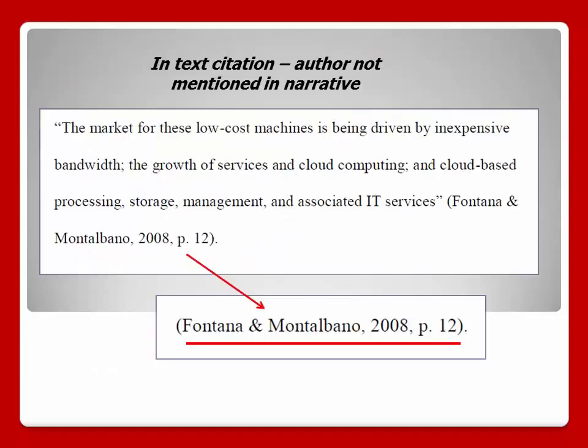If you don't mention the author in your narrative, include the author's last name in parentheses, comma, and then the year of publication, as you see in the example. Again, if you mention a specific piece of information or quote, also include the page number preceded by a comma after the year of publication.